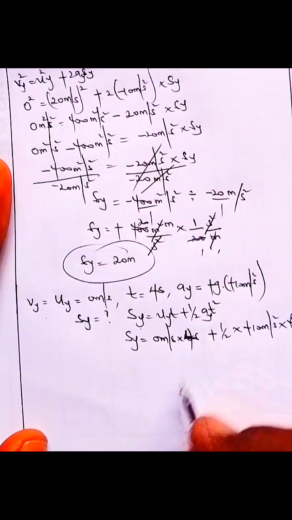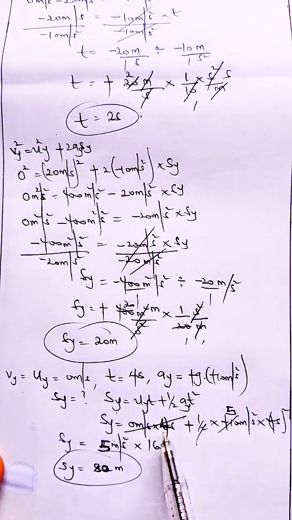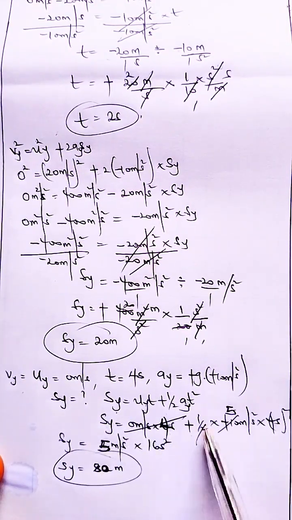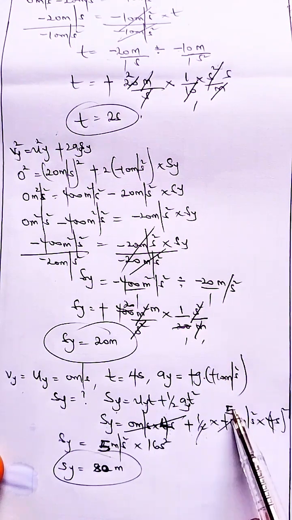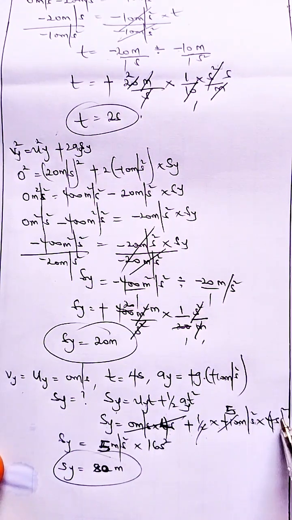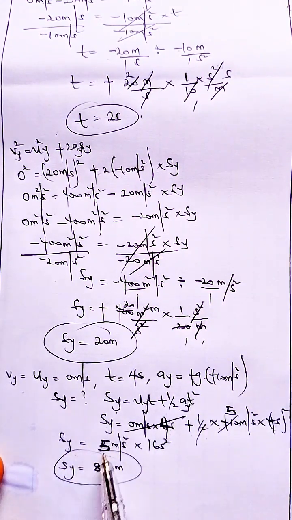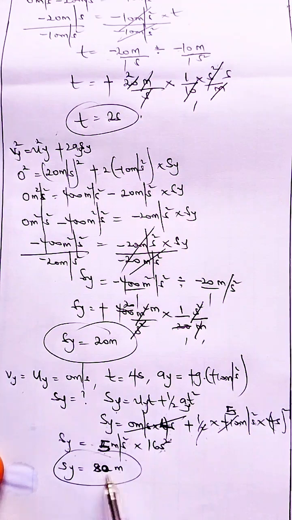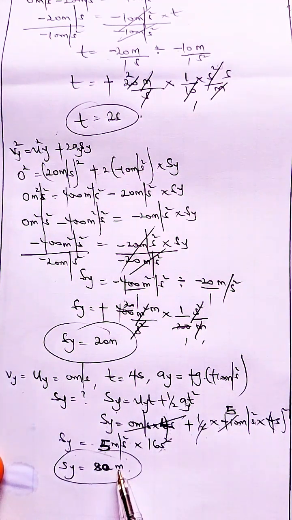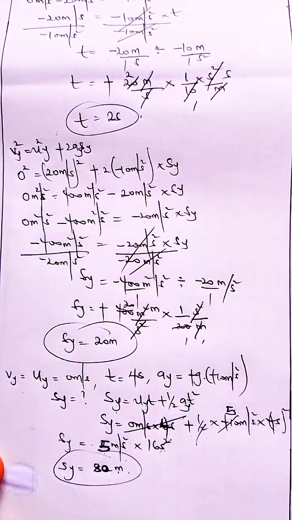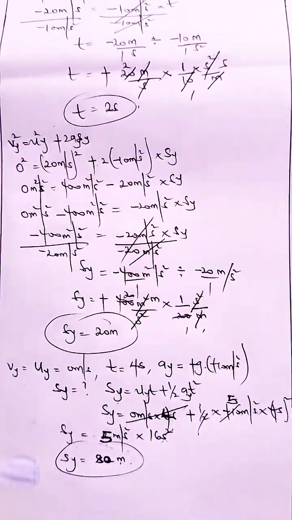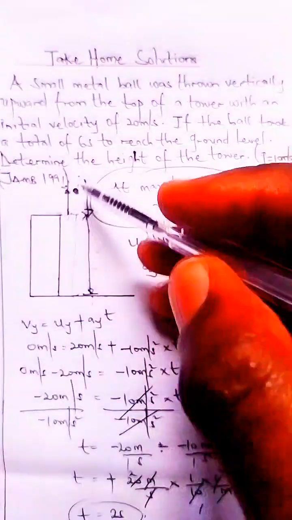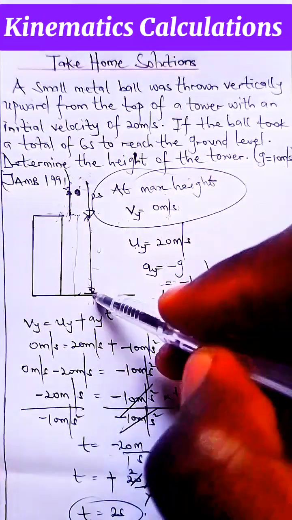So s equals ut plus half at squared. So distance along y equals 0 times 4 seconds plus 1/2 times 10, which is 5 meter per second squared, times 4 seconds raised to power 2. So the distance along y is 5 meter per second squared times 16 seconds squared. So 5 times 16 is 80. So the distance is 80 meter. That's the total distance it took the body to fall from that very height. You can see the height, the distance it took the body to fall from this very height down to the ground level.